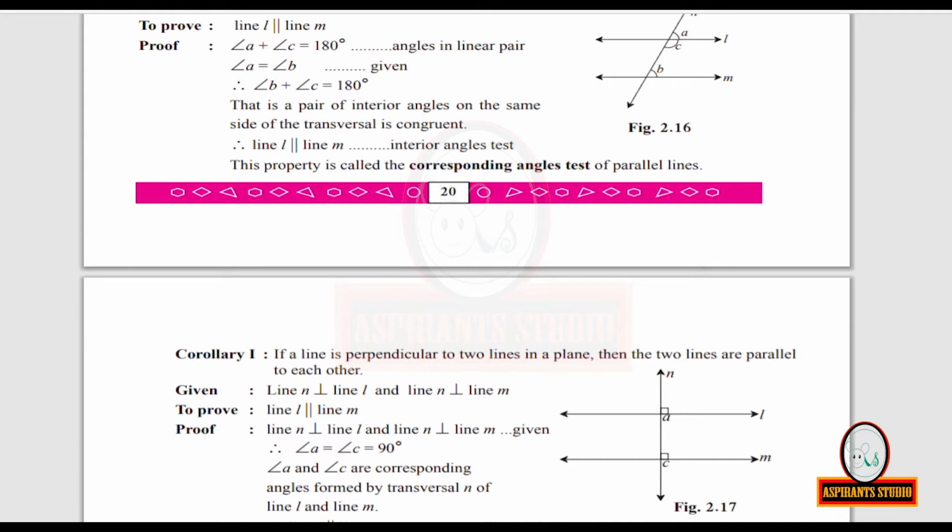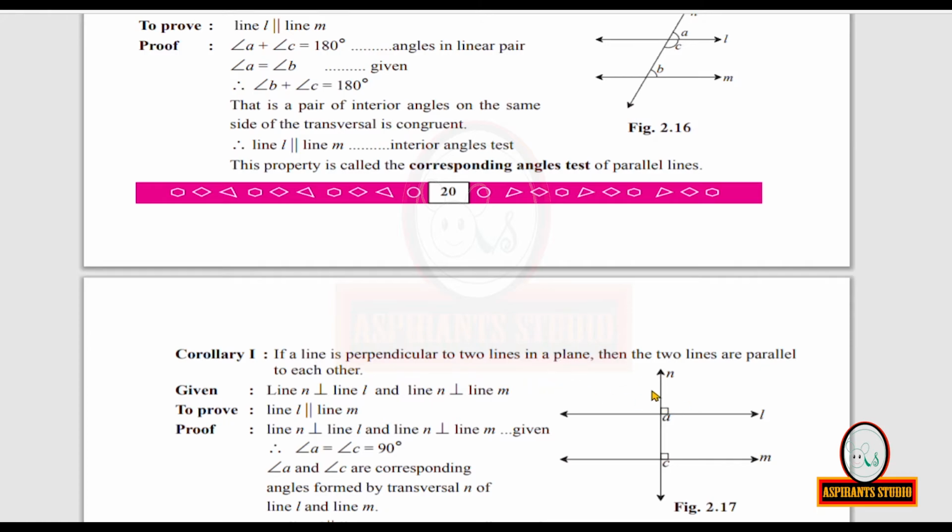Look at the figure. Figure 2.17. We have two lines, line L and line M. Line N is perpendicular to line L, and the same line N is perpendicular to line M also, because it is given that if a line is perpendicular to two lines in a plane, so one single line is perpendicular to two other lines in a plane.